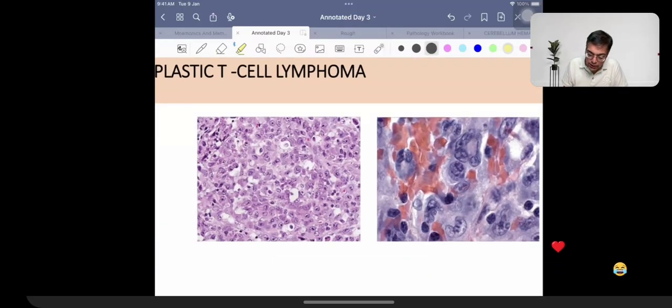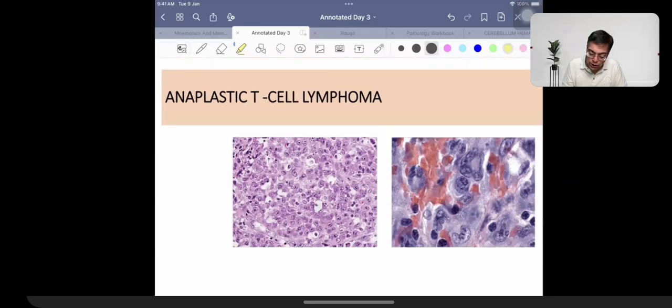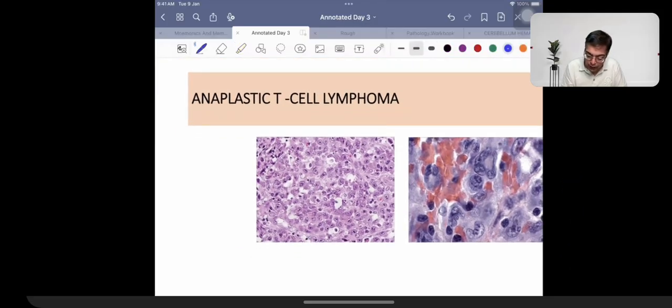Now next, anaplastic T cell lymphoma. Whenever we are talking about anaplastic lymphoma, what we need to remember is that these are the patients who are going to be having an involvement of a gene. I will write the name of the gene for you; you have to revise all the other cancers and tell me.